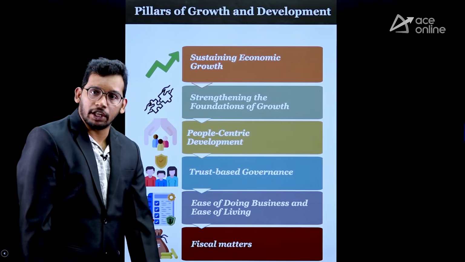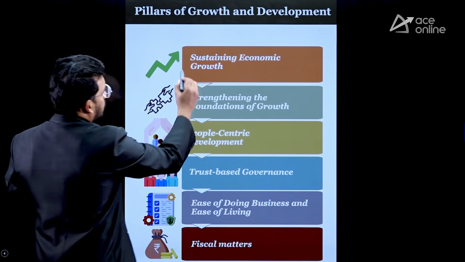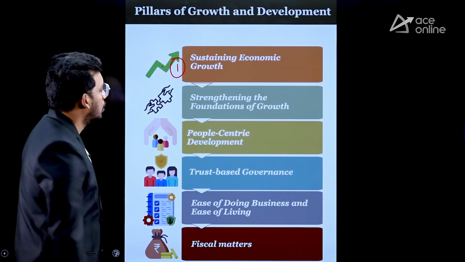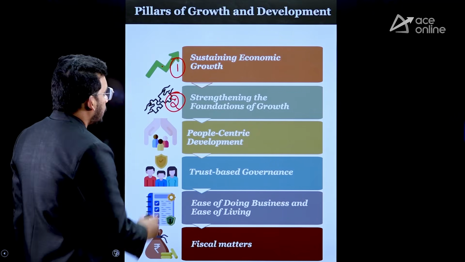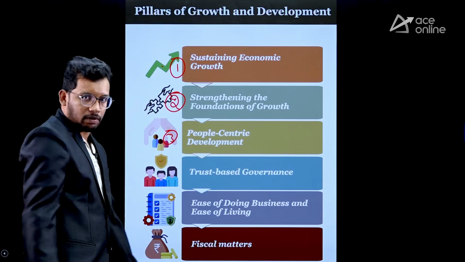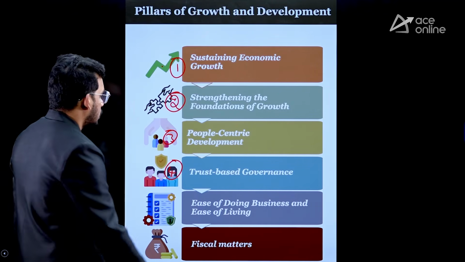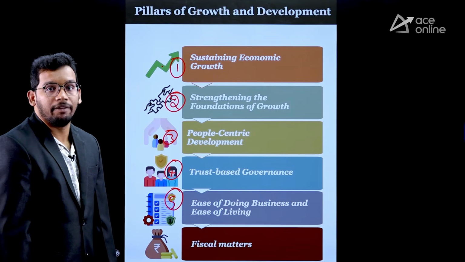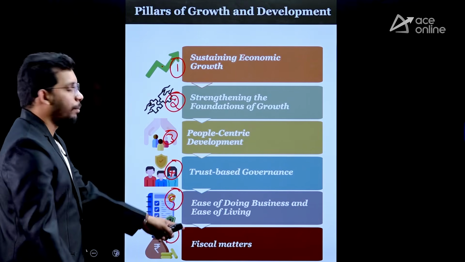Right. As I was telling you, the whole budget they have presented in 6 pillars. Pillar 1, sustaining economic growth. Pillar 2, strengthening the foundation of the growth. Pillar 3, people-centric development. Pillar 4, trust-based governance. Pillar 5, ease of doing business and also ease of living. Then the sixth pillar is fiscal matters.